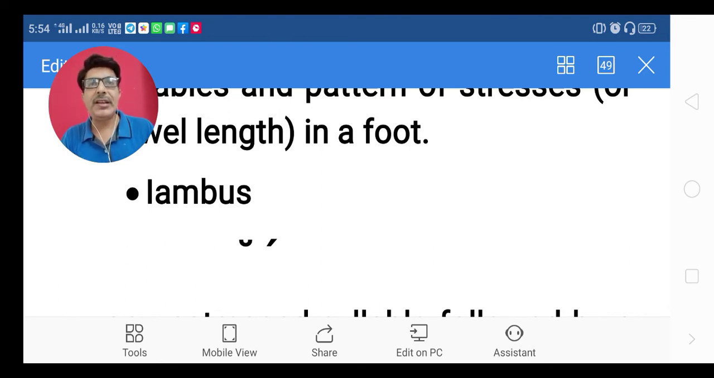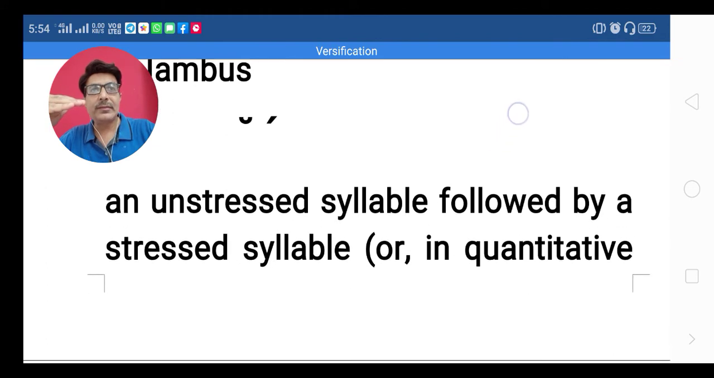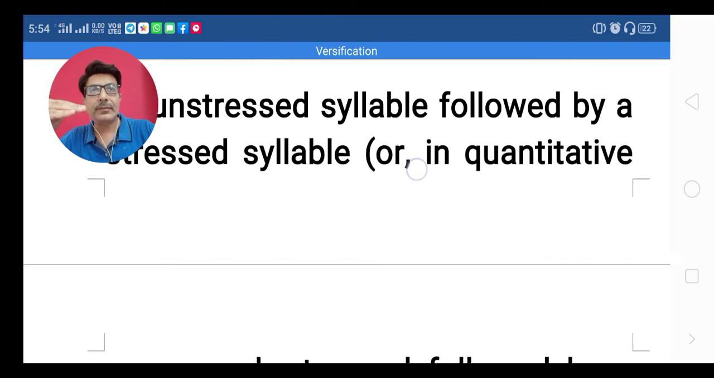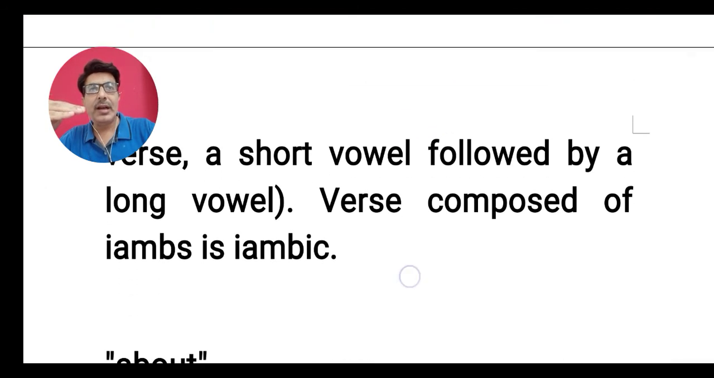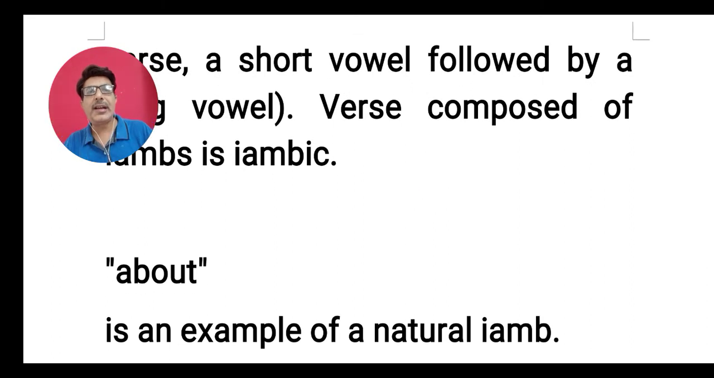So the point is, what is iambus in English poetry? Iambus is made of 2 syllables in which the first syllable is unstressed and the second syllable is stressed. Okay, you can see here I have given you an example.